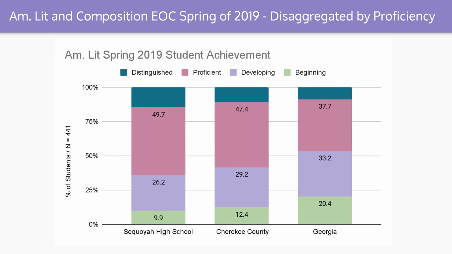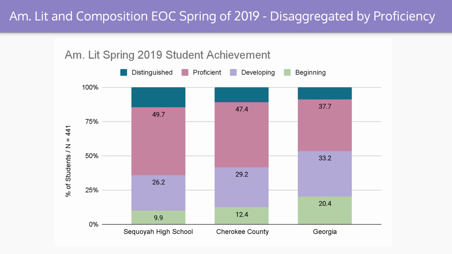And finally, we have the 2019 data. The distinguished learners at Sequoia High School were 14.2%. In Cherokee County, it was 11%, and in the state of Georgia, it was 8.7%. This is the highest level of distinguished learners for all 3 years at Sequoia at 14.2%.